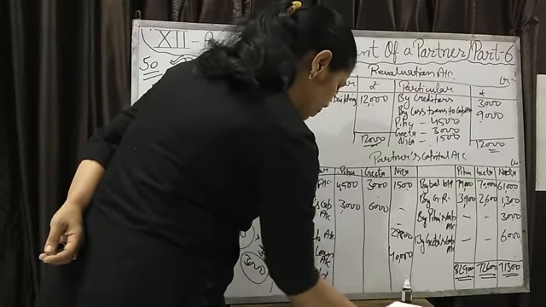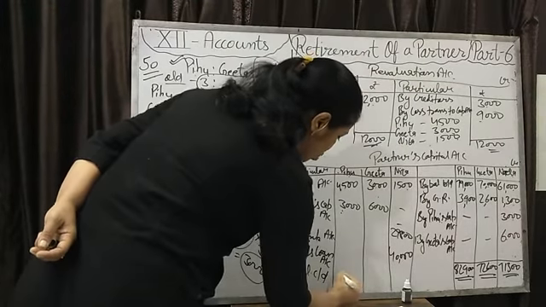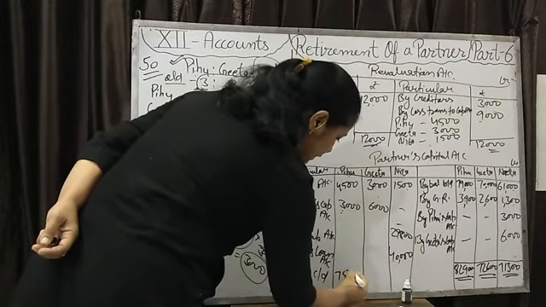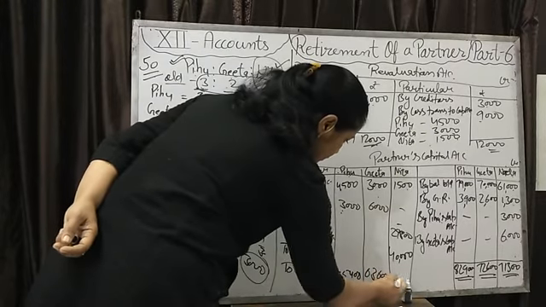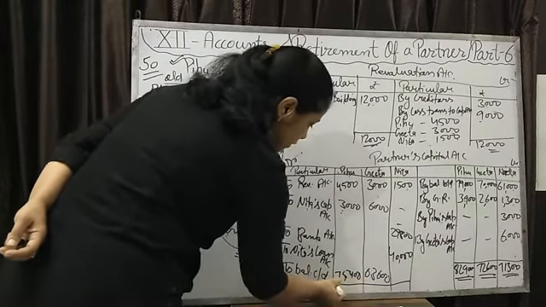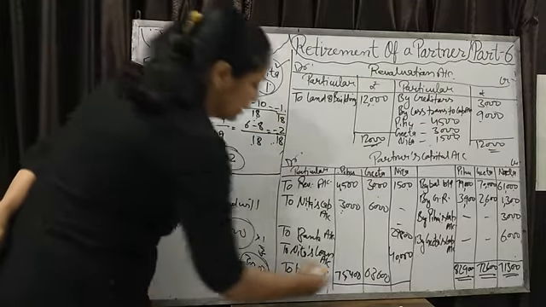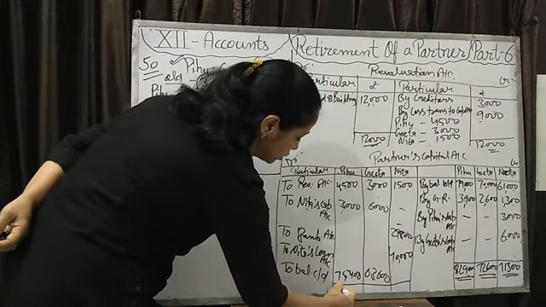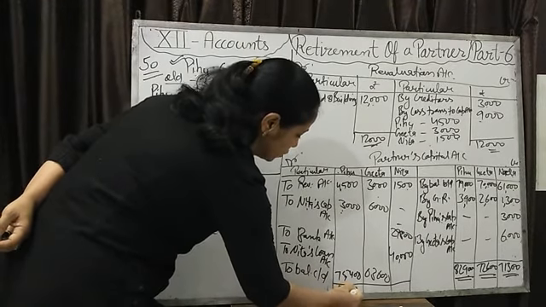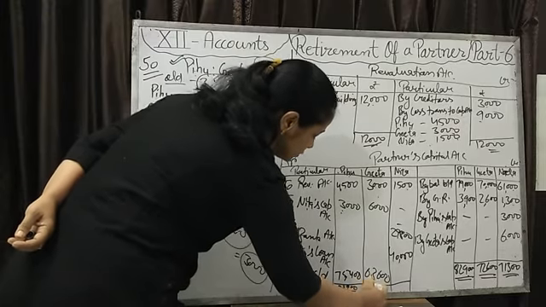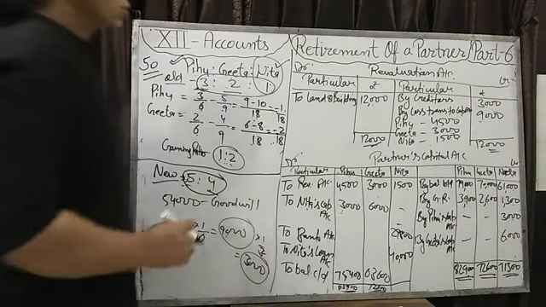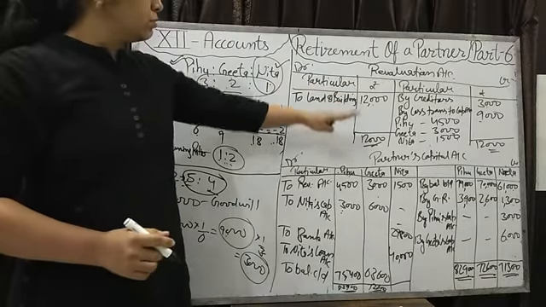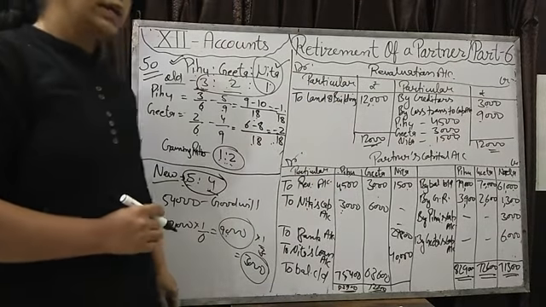That it will come balancing मतलब difference of both side. It is known as balance CD. Now after writing the balance CD, write down the total again. Now total of both side will be equal. Put two lines after writing the total. Okay. So this is the revaluation account and partners capital account.